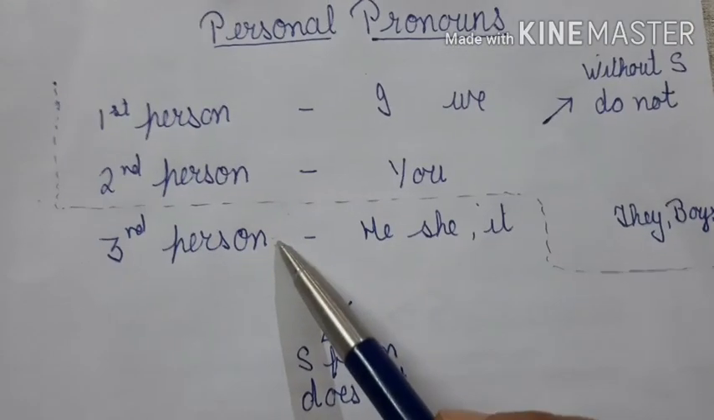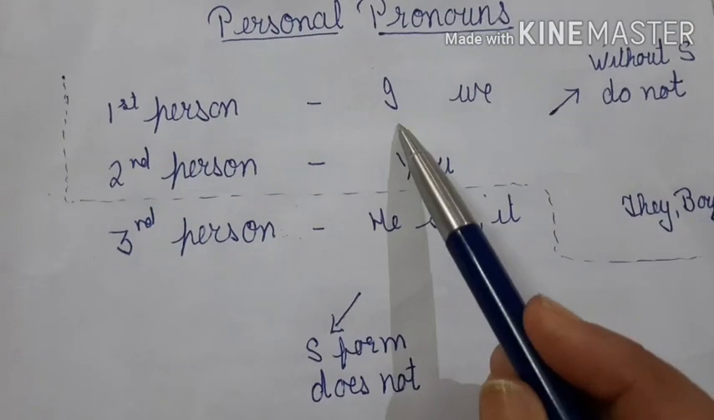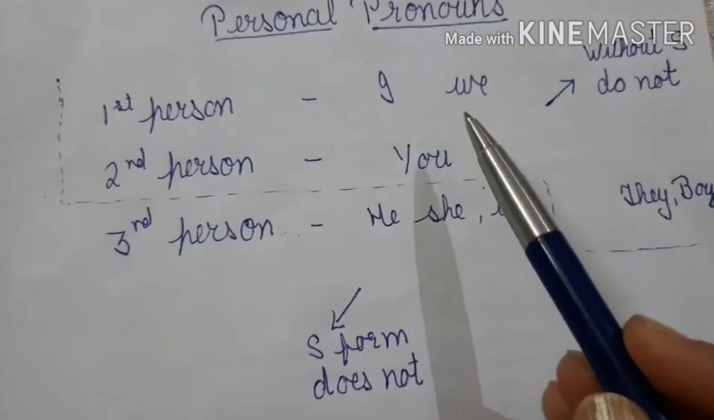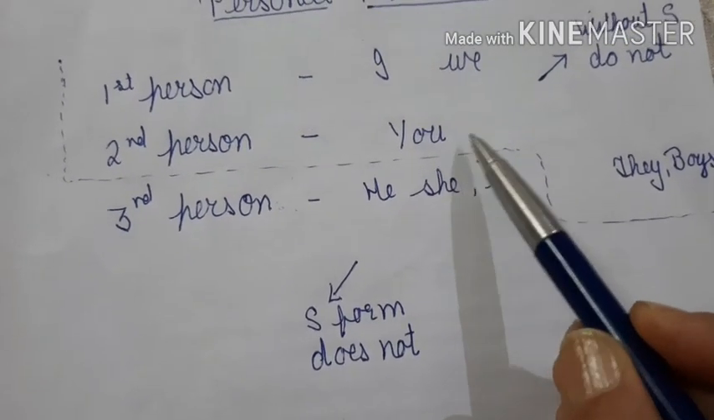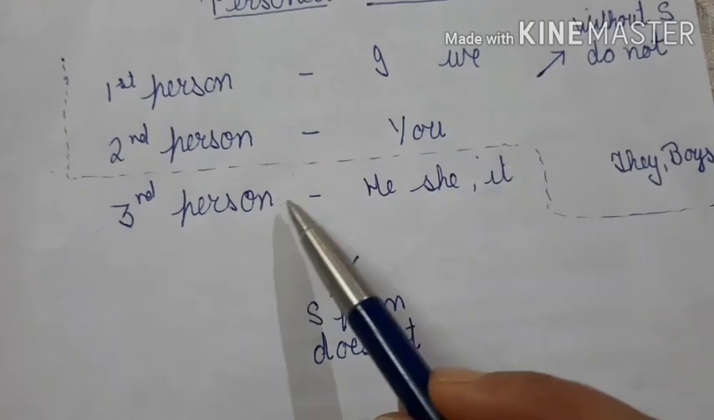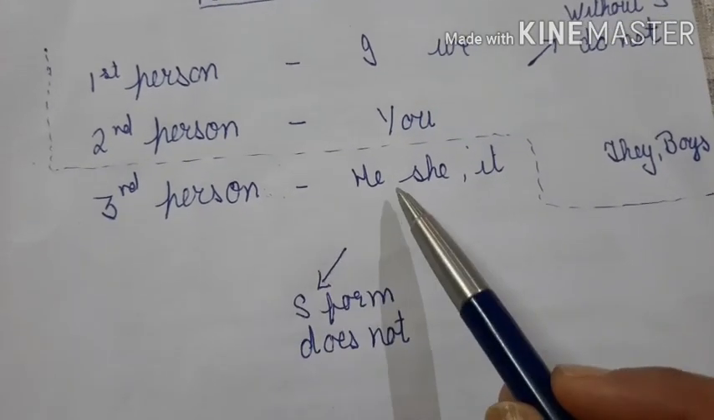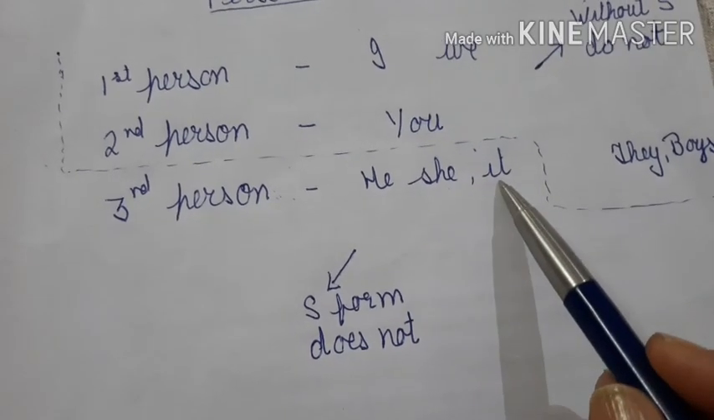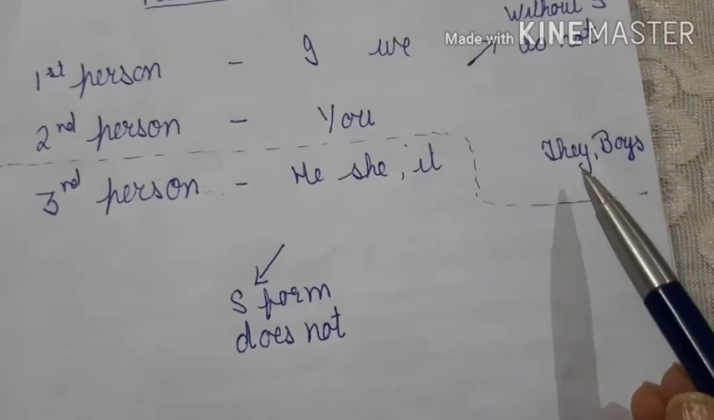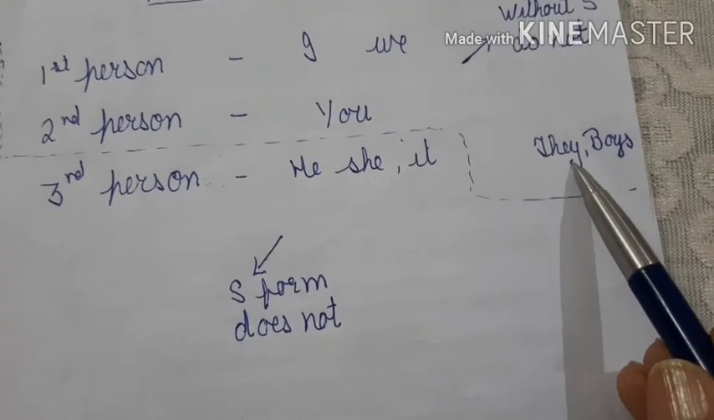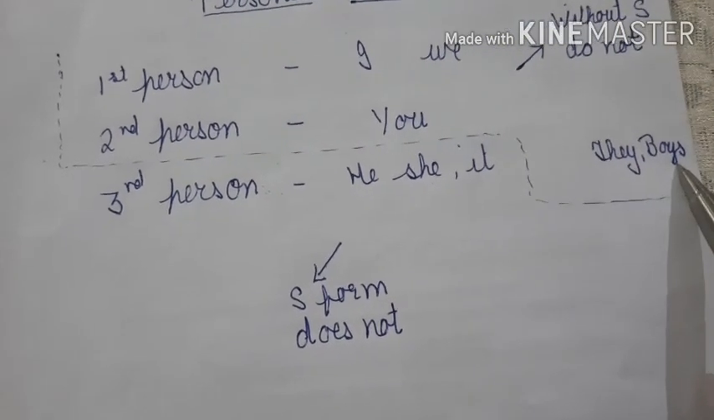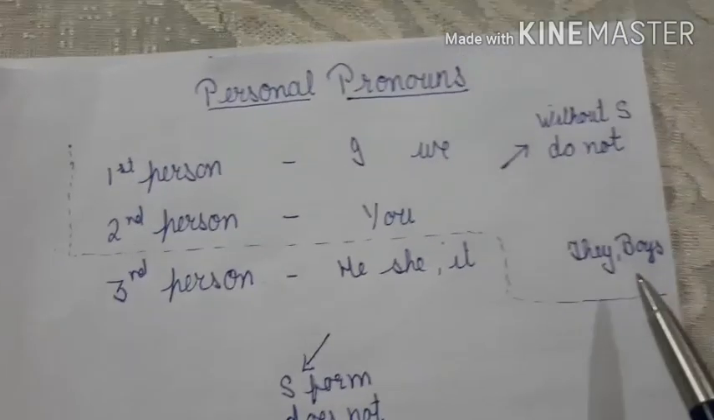Now let's see their examples. First person, I, we. I is singular, we is plural. Second person, you, plural is also you. And when we talk about third person, in singular we have he for boys, she for girls, it for non-living things. And if we talk about plural, they, it can be girls and boys. Now this is the personal pronoun chart.